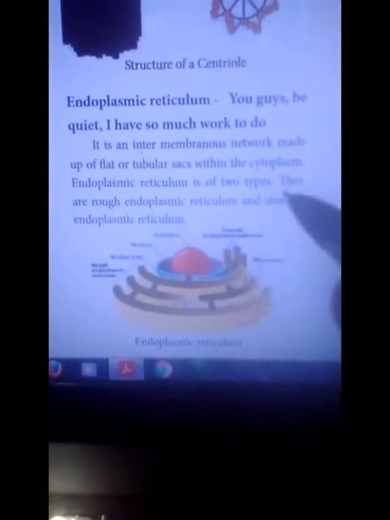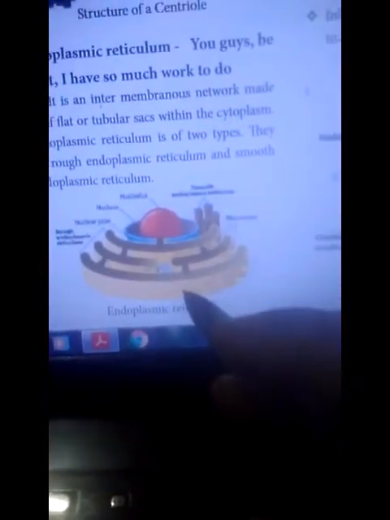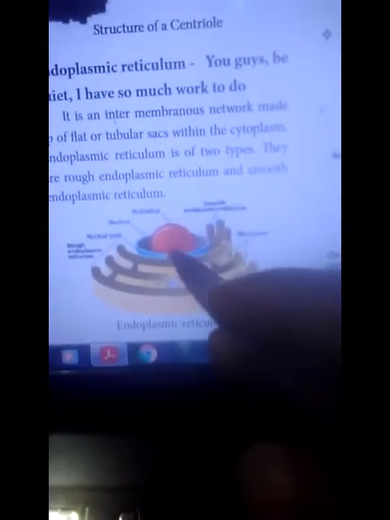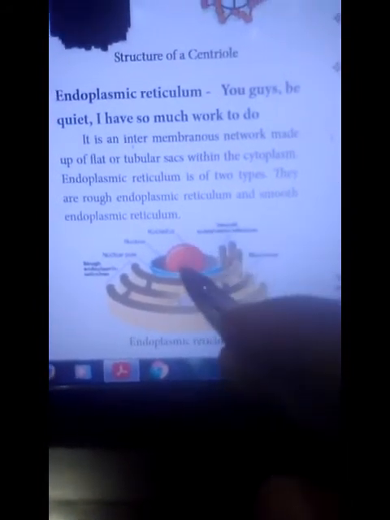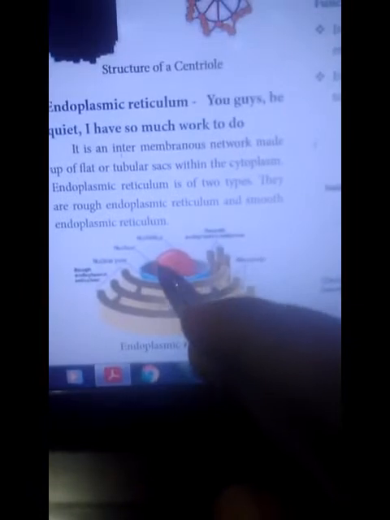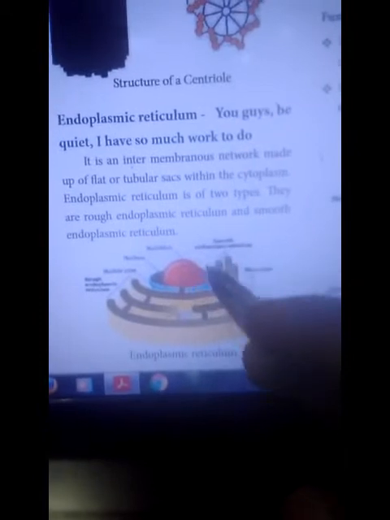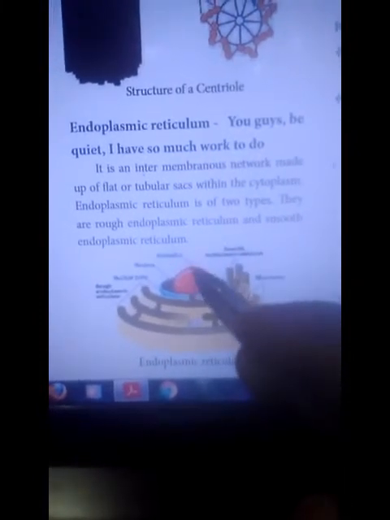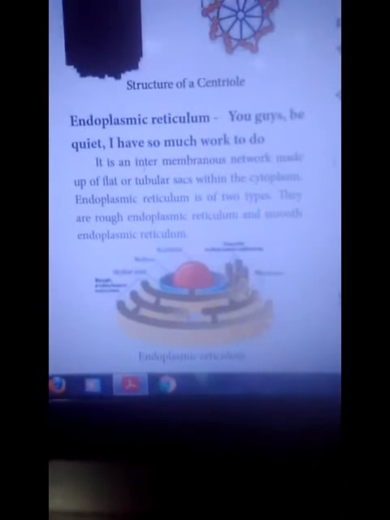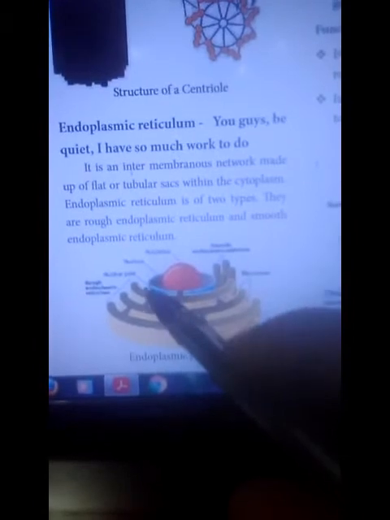Tubular within the cytoplasm. Endoplasmic reticulum is of two types: rough endoplasmic reticulum and smooth endoplasmic reticulum. The nucleus contains the nucleolus. Inside the nucleus is the nuclear material, so it is called nucleolus. Then the nuclear pore. The nuclear outer membrane is called the nuclear membrane. This membrane contains small pore-sized structures, so it is called nuclear pore or small opening.